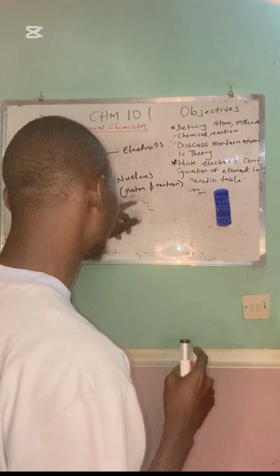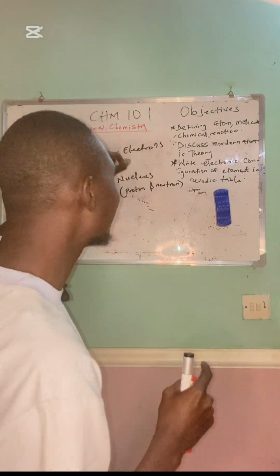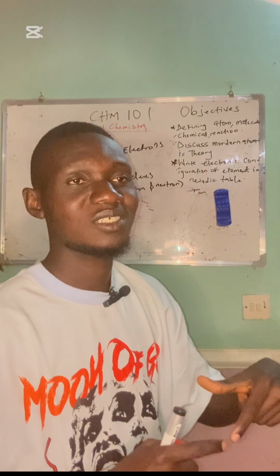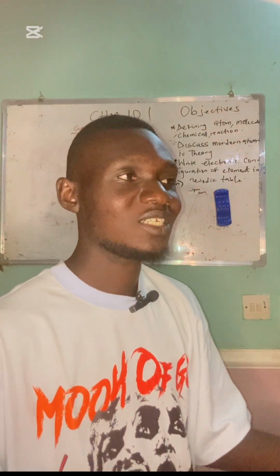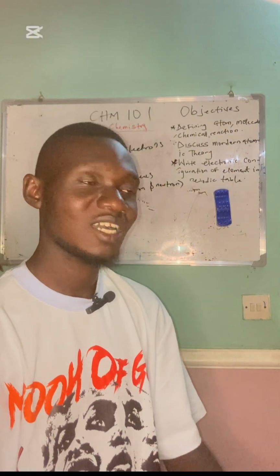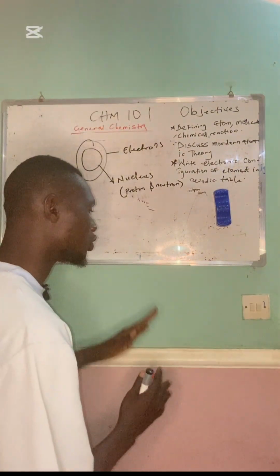It's just like we said, this is the shell where the electrons are found, but in the shell is the orbital, and in the orbital is the arrangement of electrons. So let's dive into it and shed more light on this electronic configuration.